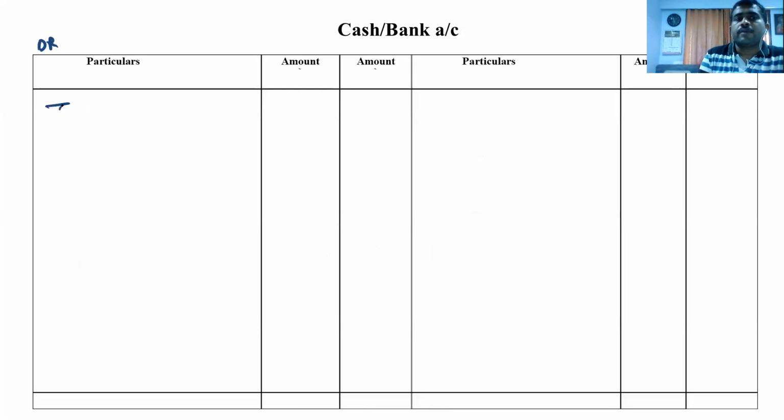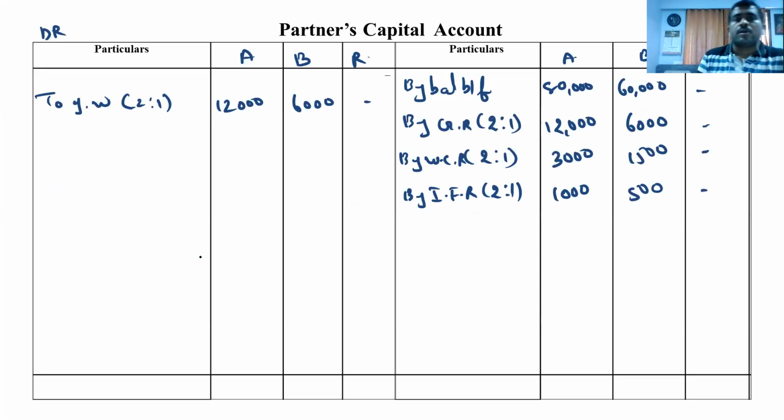Cash and bank, debit side, balance brought forward 2,000. Advertisement campaign expenditure. It's a loss for us. So on debit, advertisement expenditure 6,000.